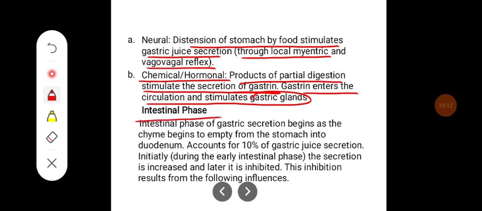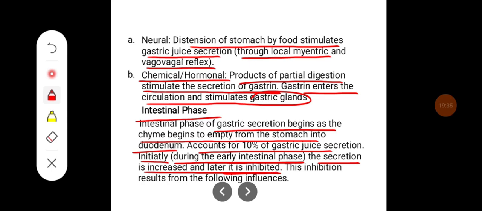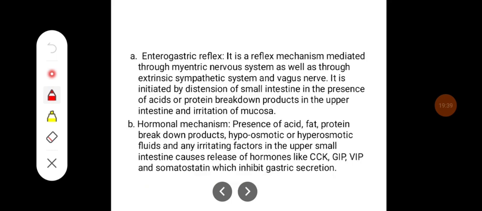Intestinal phase: the intestinal phase of gastric secretion begins as the chyme begins to empty from the stomach into the duodenum. This accounts for 10% of the gastric juice secreted. Initially, in the early phase of the intestinal phase, the secretion is increased, and later it is inhibited. This inhibition results from the following influences. It occurs mainly because of the enterogastric reflex and hormonal mechanism.